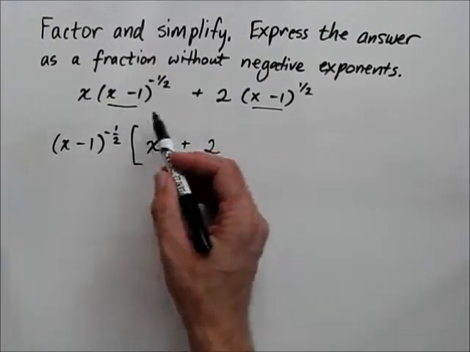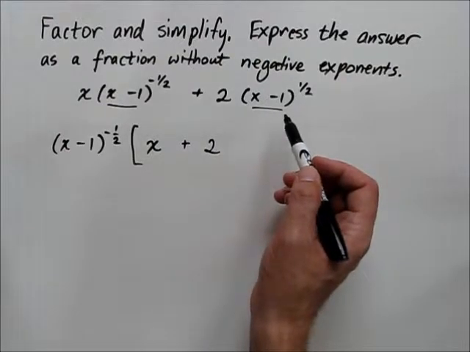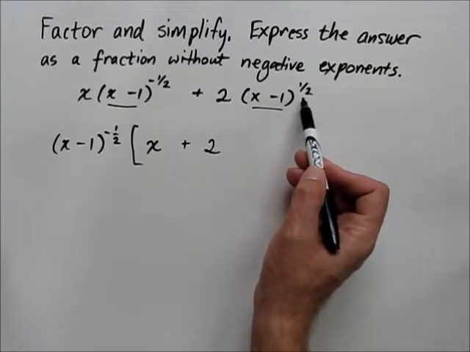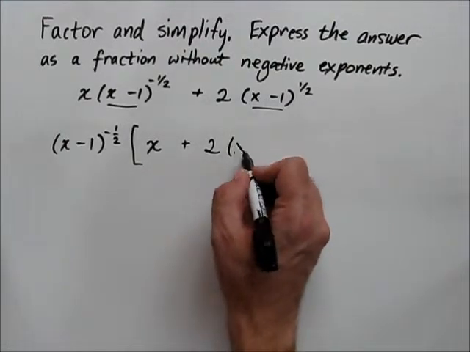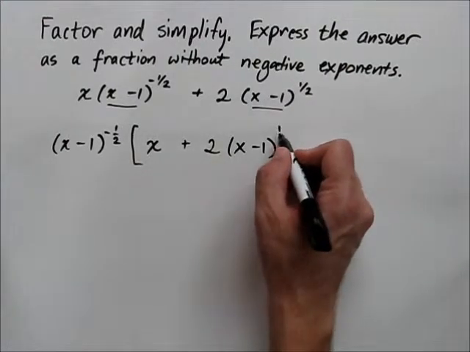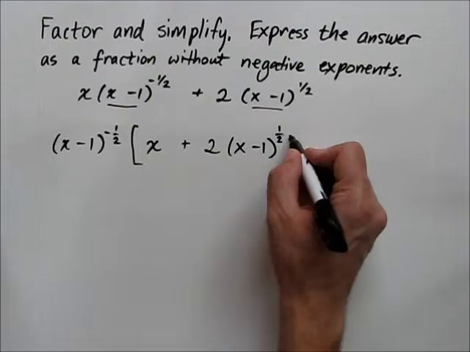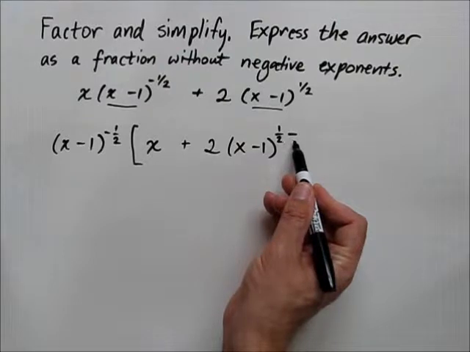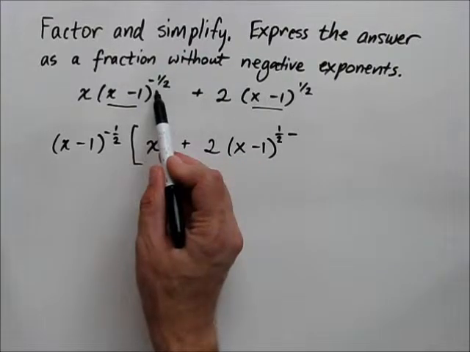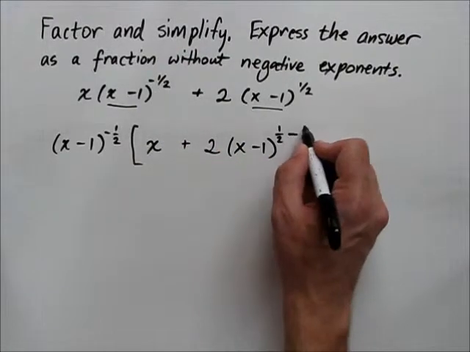When you're dividing like terms with exponents, you subtract exponents. You take the exponent of 1/2. Let's write that down. Exponent of 1/2. Division involves subtraction of exponents, so we're subtracting the exponent of minus 1/2.